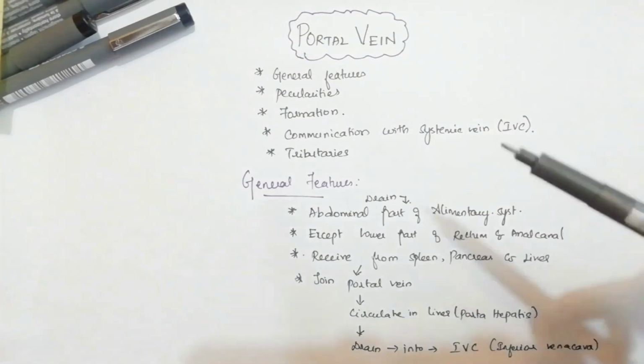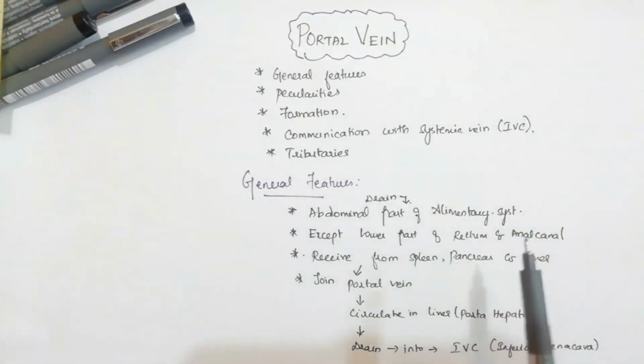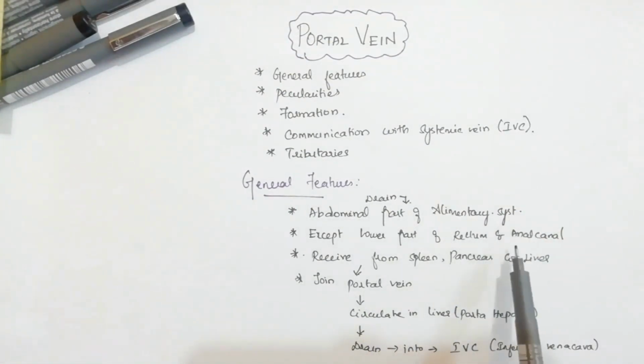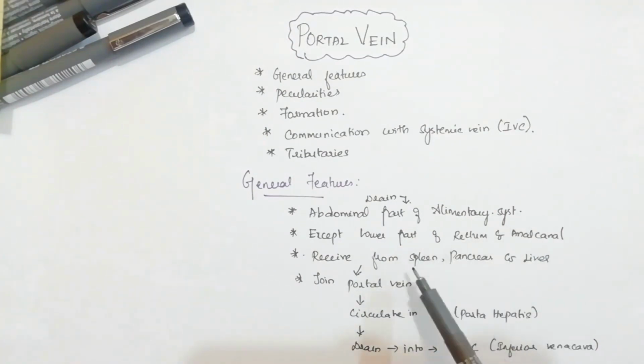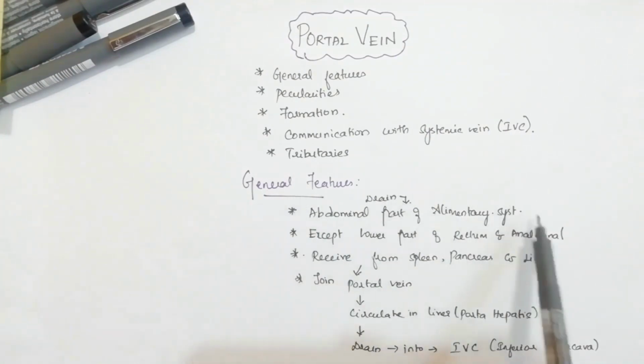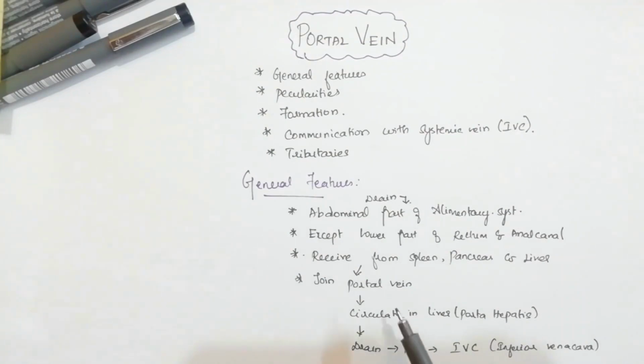So the portal vein is formed by the veins draining the alimentary system and also the spleen, pancreas and liver, which together join the portal vein, which at last enters into the liver, and from the liver it is going to get drained into the inferior vena cava, which is a systemic vein. These are the general features you have to know before understanding the descriptions of portal vein.